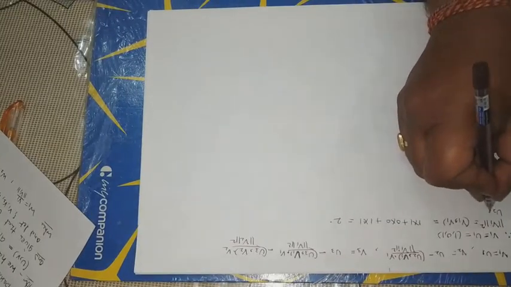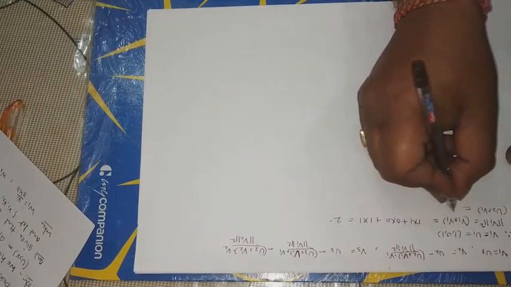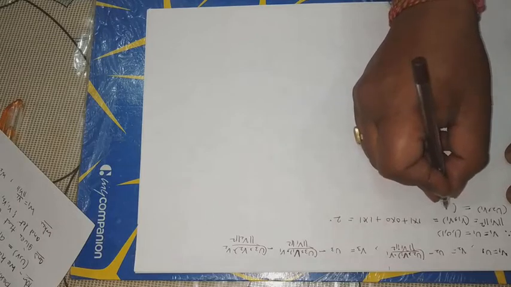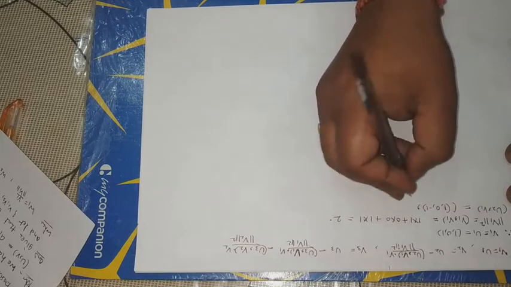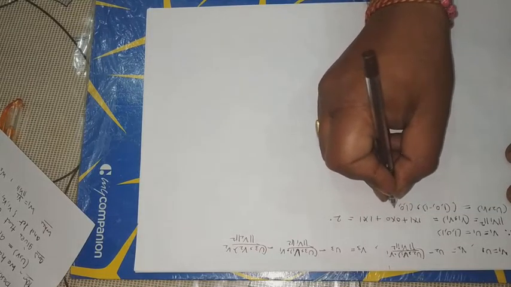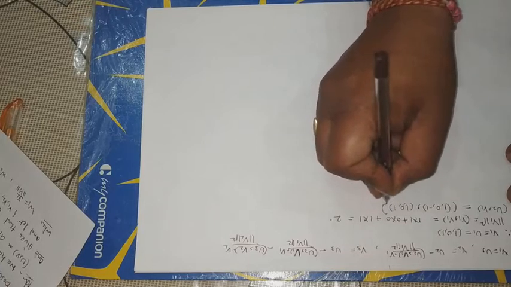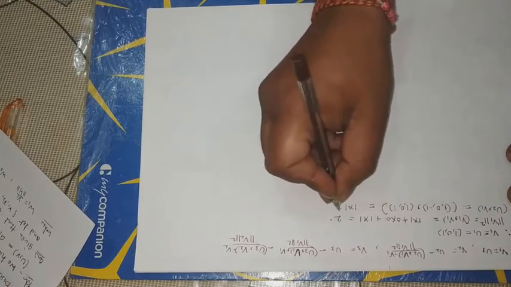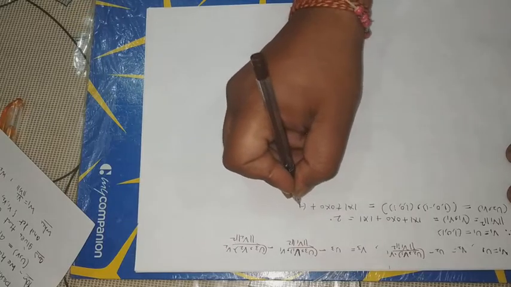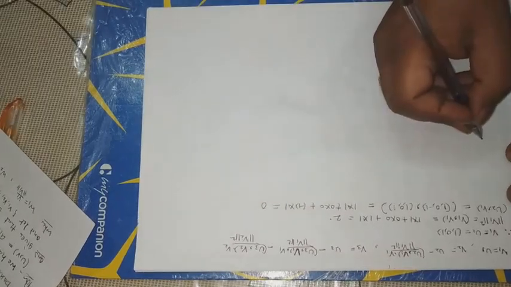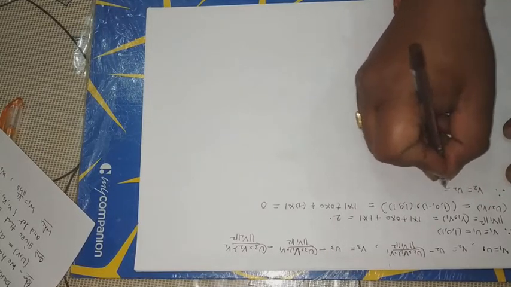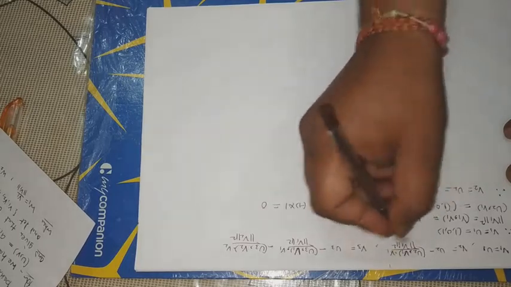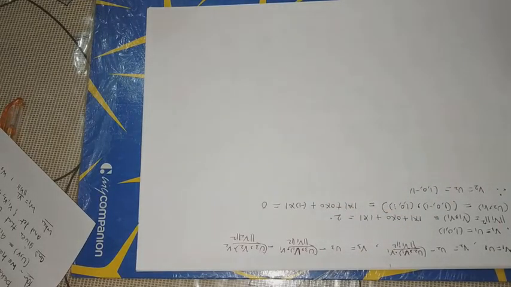Now U2 inner product with V1 to calculate here, this is equal to (1, 0, -1) inner product with (1, 0, 1), this is equal to 1 into 1 plus 0 into 0 plus -1 into 1, this is equal to 0. Now V2 is equal to U2 only, this is equal to (1, 0, -1). Okay.